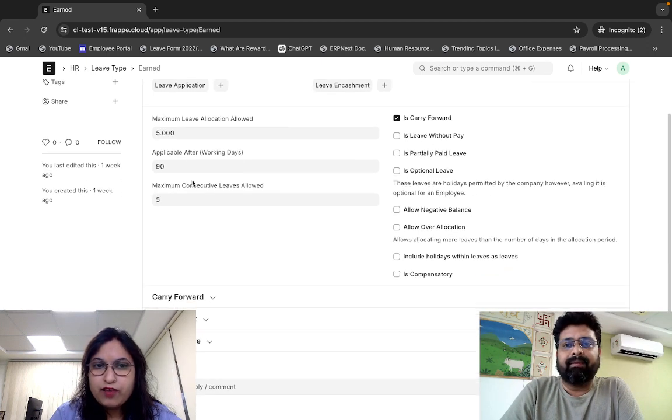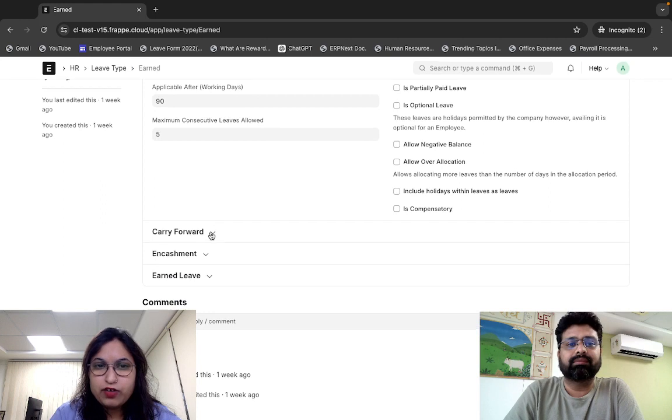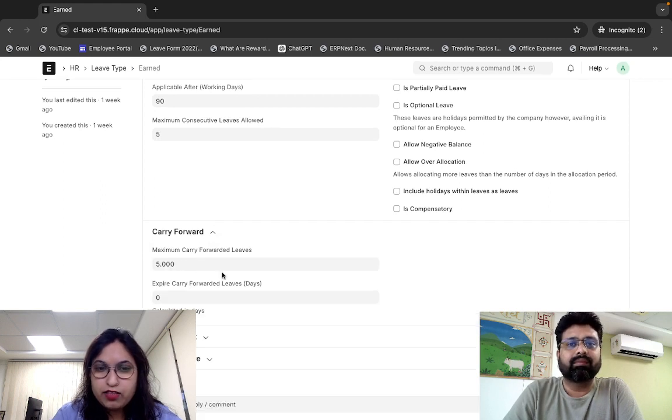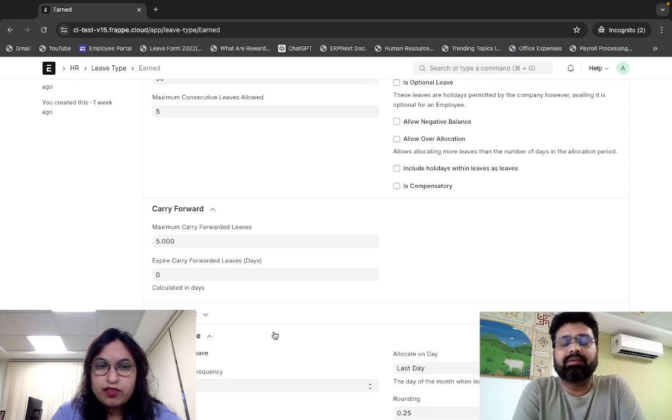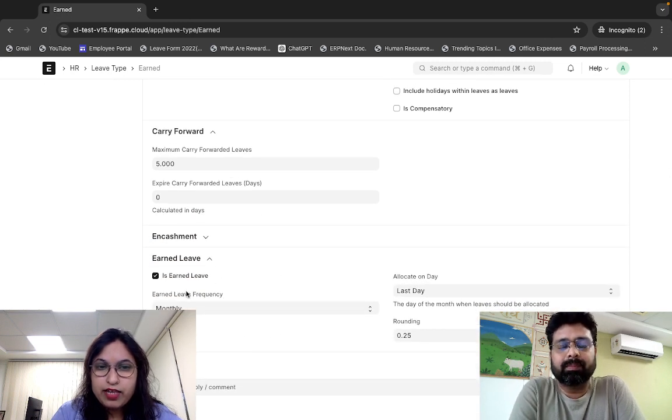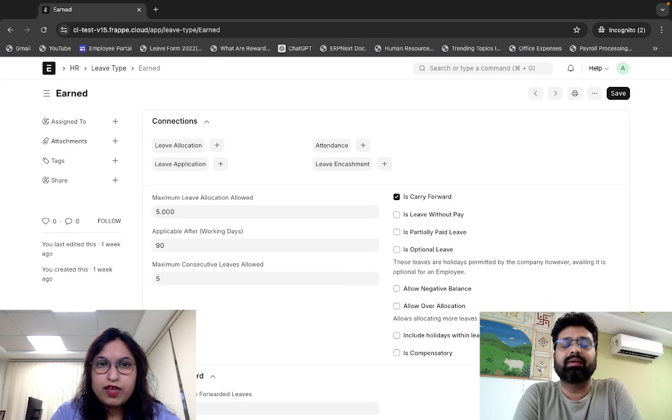The maximum leaves allocated are 5. I have also enabled carry forward of leaves to the next year in case the earned leave is not used. I'll put this here as an earned leave. We'll set the frequency, the allocate date, and the rounding, which will be 0.25, so it will calculate up to 1.25 leaves. So this is the leave type which you need to create.